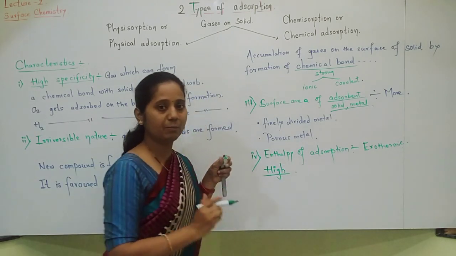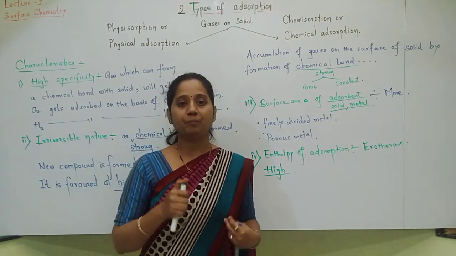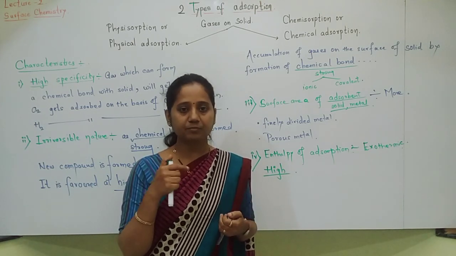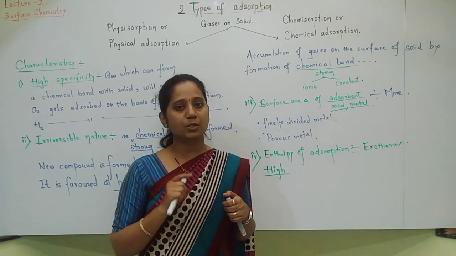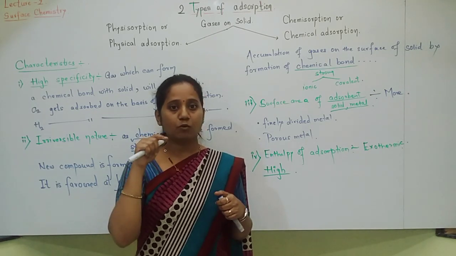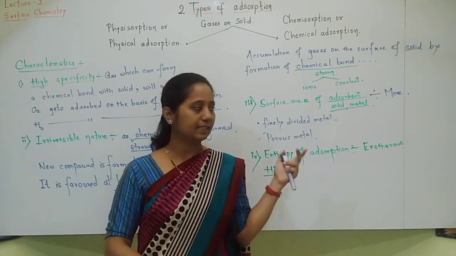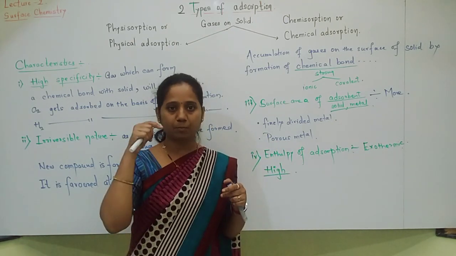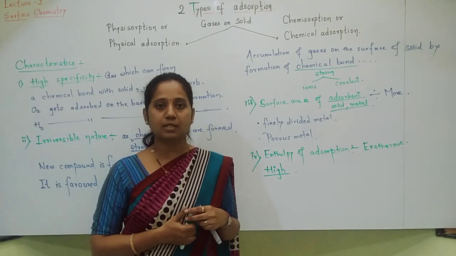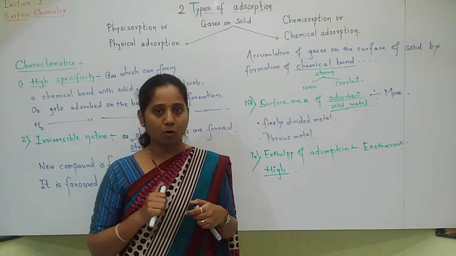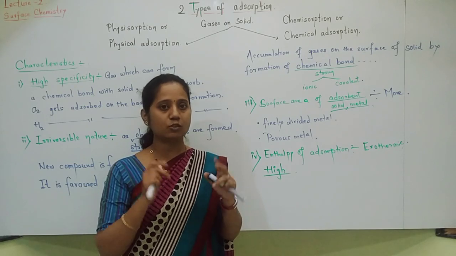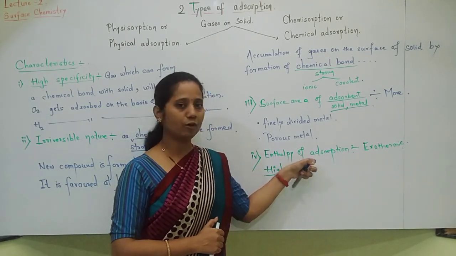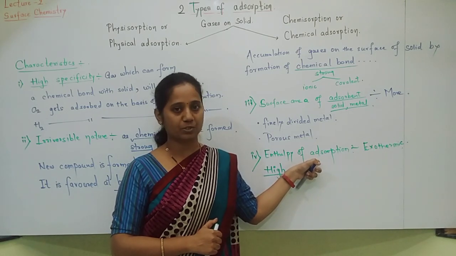More amount of heat will be given out, student. It depends upon what type of bond is present between adsorbate and adsorbent. In physical adsorption, we have already seen that the bond was weak, that's why enthalpy of adsorption was less. In chemical adsorption, of course, the bond between adsorbate and adsorbent is a stronger chemical bond, ionic bond, covalent bond, any strong chemical bond will be present, and that's why there is high enthalpy of adsorption for chemical adsorption.